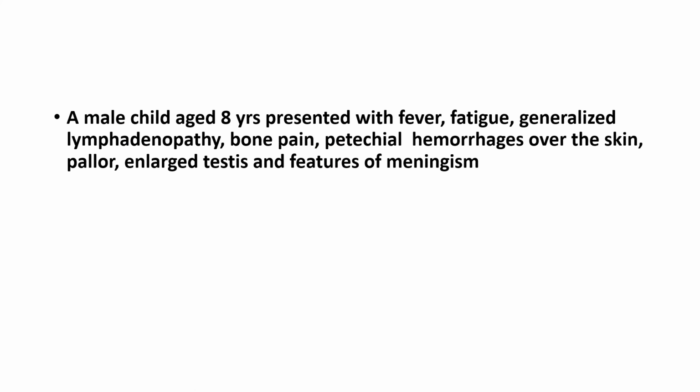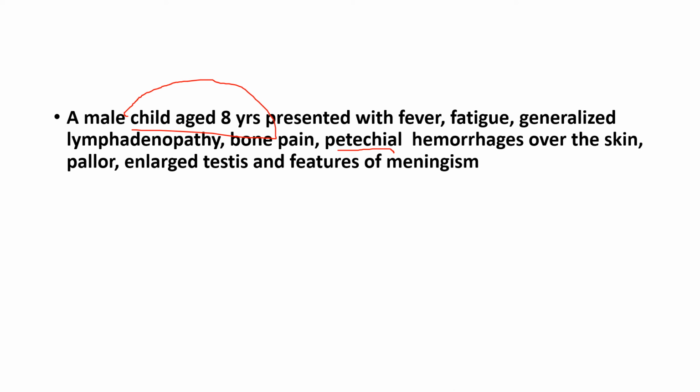So you have a male child, 8 years, presented with fever, fatigue, generalized lymphadenopathy, bone pain, petechial hemorrhages over the skin, pallor, enlarged testis, and features of meningism. So they haven't given us any TLC, but based on the symptoms, the patient has anemia, the patient has fever, the patient also has petechial hemorrhages. So all the RBC is involved, WBC involved, and platelets are also involved. So based on this, we can call it leukemia. And based on this, leukemia is less than 10 years. I mean, he's 8 years old, so less than 15. So your answer is ALL.